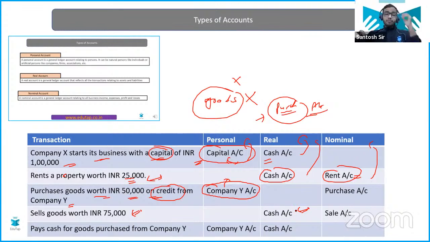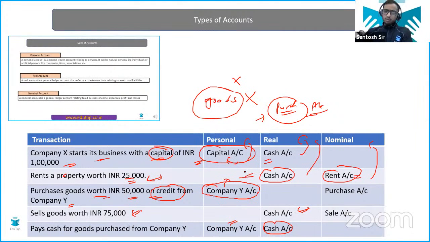Next entry, pays cash for goods purchased from company Y. So again, it is very easy. Earlier you have purchased goods. Now you are paying. So your cash account is getting impacted and you are paying company Y. So company Y is getting impacted. So till now everything is clear to everyone.